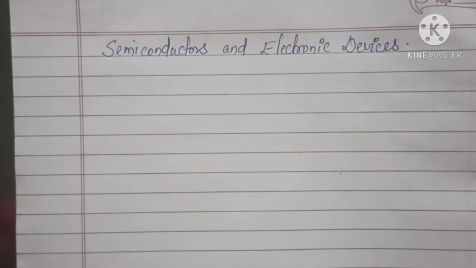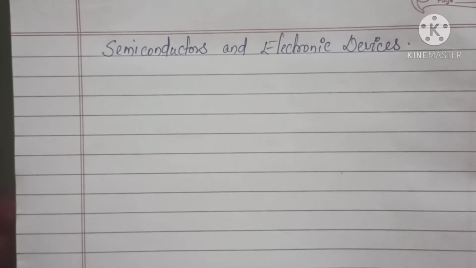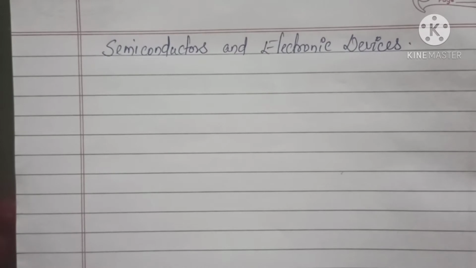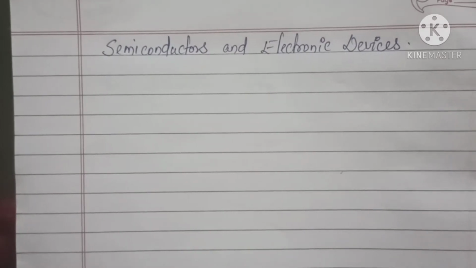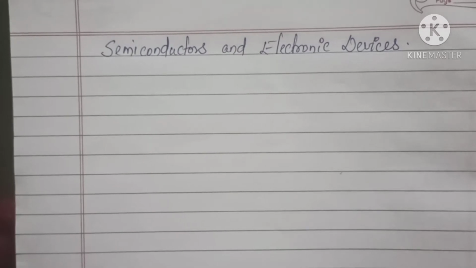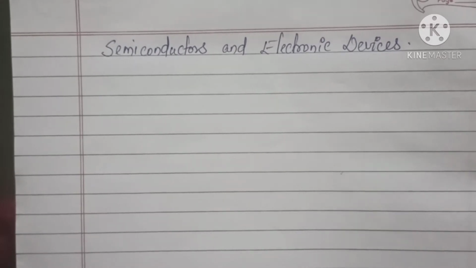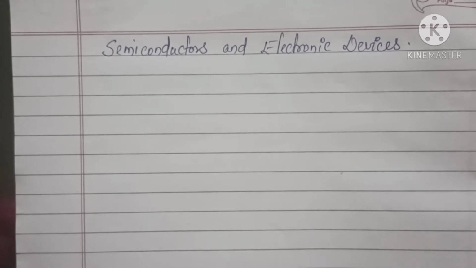So you all are familiar with the word semiconductor, and from your smaller classes onwards you will have been hearing this word when you study the different types of materials like conductors, insulators, etc. If you are asked to define the term semiconductor, from the word itself it means that the conductivity lies in between conductors as well as insulators. Semiconductors are neither conductors nor insulators. Their range of conductivity will lie in between insulators and conductors.